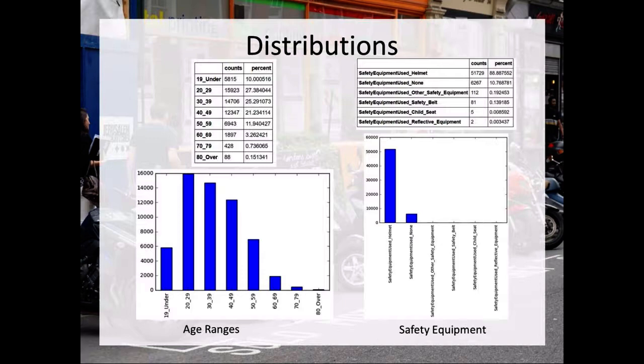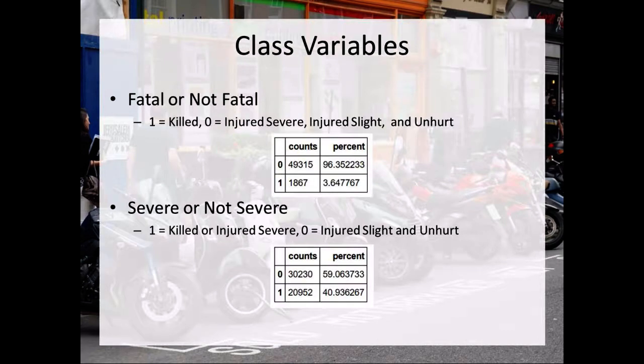89% of French riders in this data set wear a helmet compared to 11% that do not. So I created two class variables, one for fatal versus not fatal, a little imbalanced with only 3.5% in the fatal group, and then severe versus not severe, which included fatal and severe injury, which is a little more balanced with 60% versus 40%.